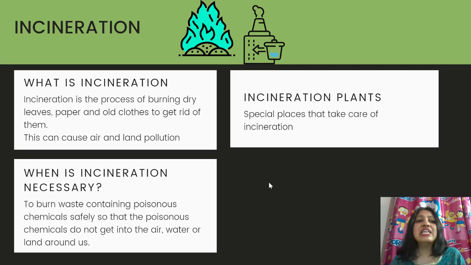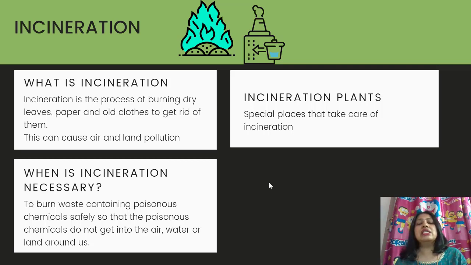There is another process called incineration. Now, what is incineration? Incineration is the process of burning dry leaves, paper, and old clothes to get rid of them. You might have seen many people, when the garbage is not collected or when there is no effective or efficient way of garbage collection in certain areas, just burn the garbage, the dry leaves, and the garbage from their homes. You might feel that they're actually doing a good thing because the garbage is getting vanished, but it does not, because it causes air and land pollution, so it should not be done.